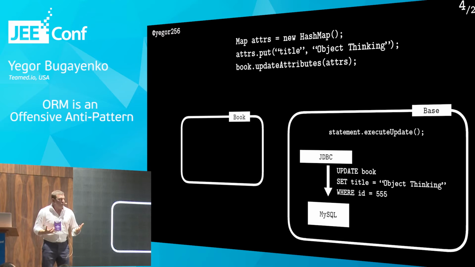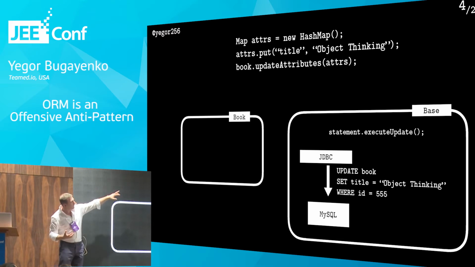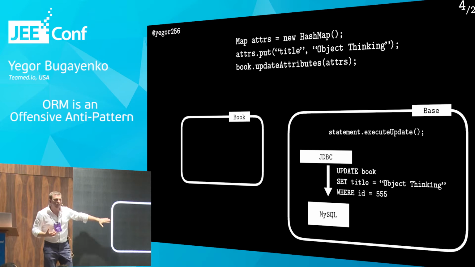That's it. So still, when we access the object and call update attributes, this call just goes through and gets to the parent class. So still this functionality is not implemented by our object. It's implemented by the inherited class. And we're just basically abusing the idea of inheritance here.